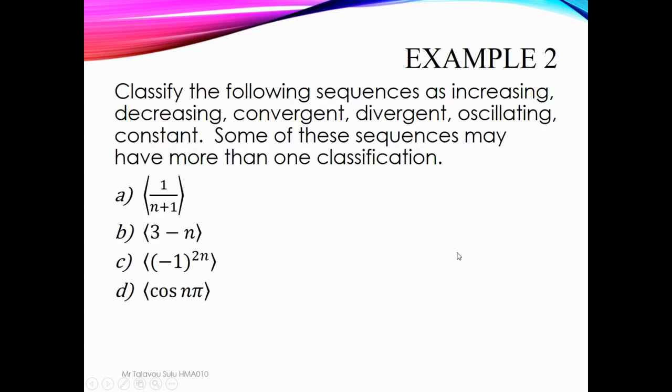Yeah. And then example 2. Classify the following sequences as increasing, decreasing, convergent, divergent, oscillating, and constant. Some of these sequences may have more than one classification. So it can be, for example, decreasing and divergent, convergent, or divergent oscillating. It can be mixed, to classify the sequence here.